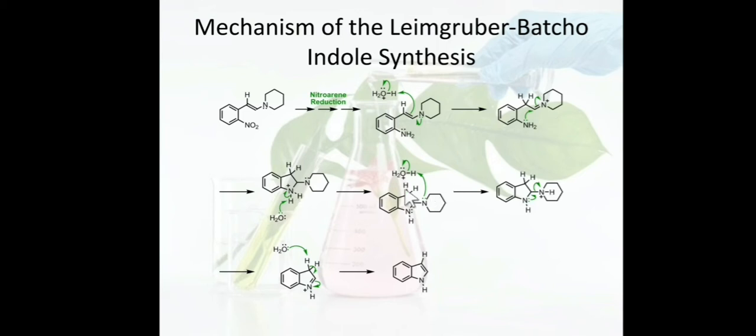Again, when we treat it with acid, this amine leaves as ammonia, and we get again an iminium derivative. The aromatization is carried out in the presence of water, and then we get the indole derivative. So this is the very famous indole synthesis by Leimgruber and Batcho.